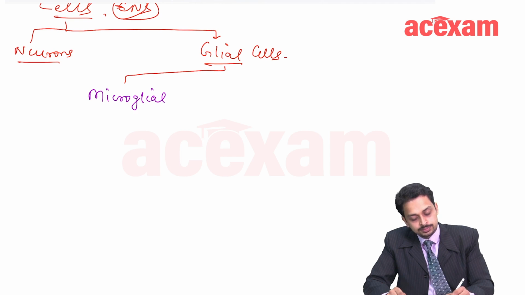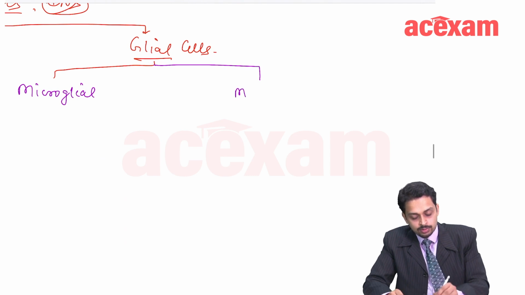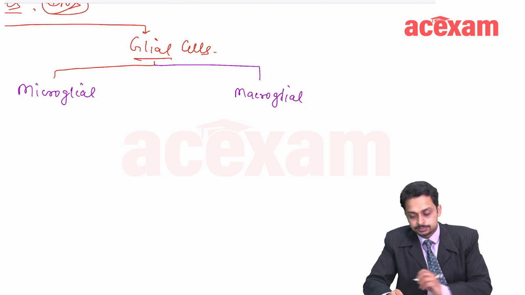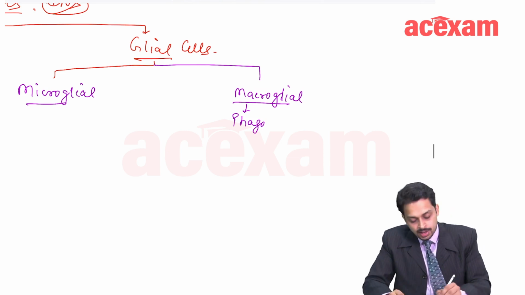Microglial cells and macroglial cells. Macroglia help in phagocytosis.